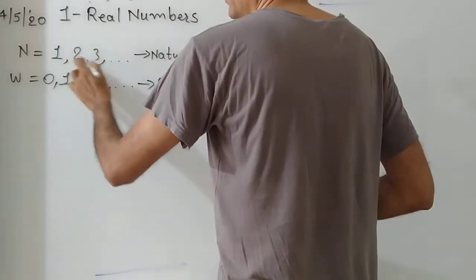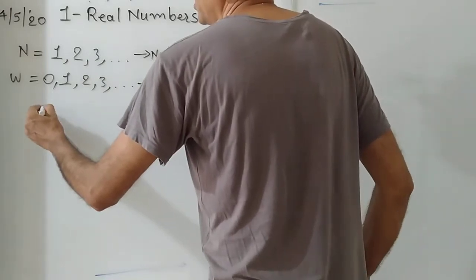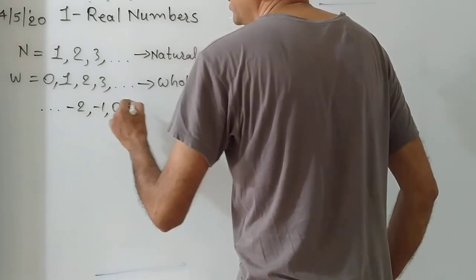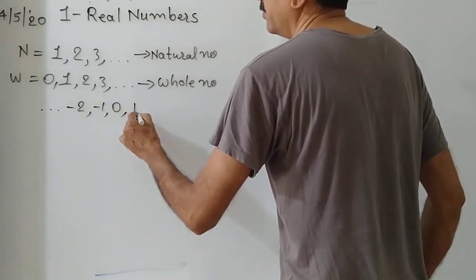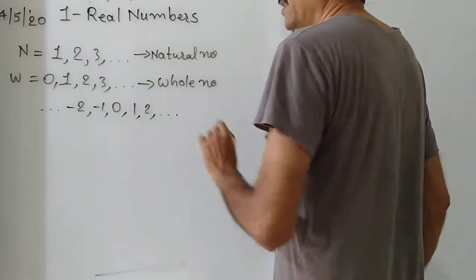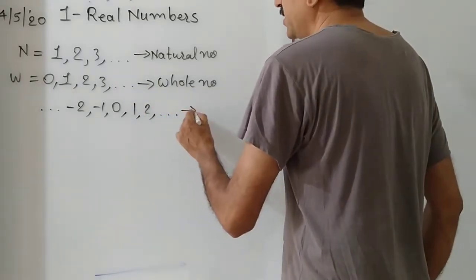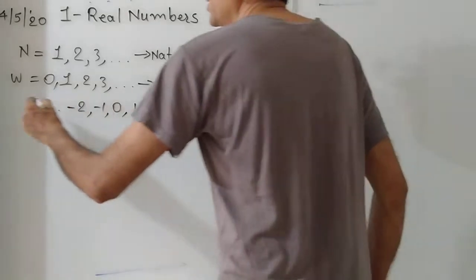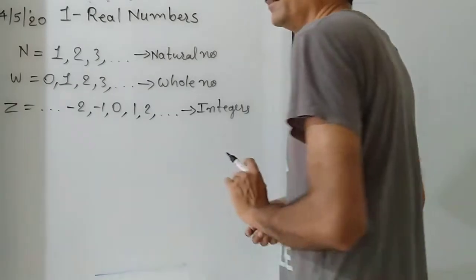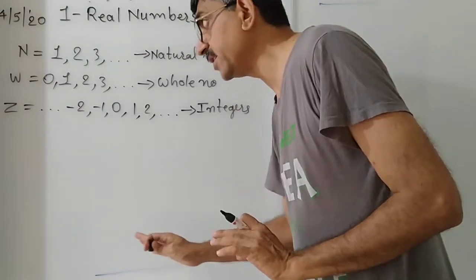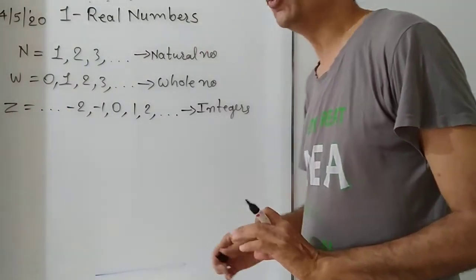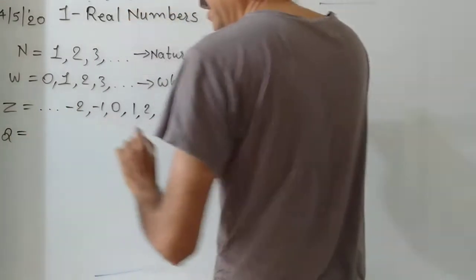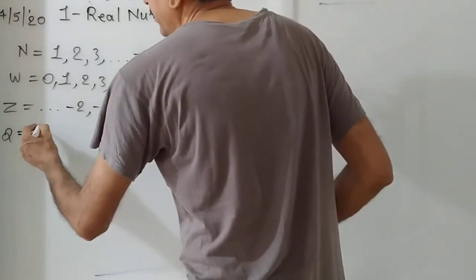If we consider negative natural numbers, ..., -2, -1, and include 0 and positive natural numbers, the series of numbers obtained is said to be integers, which is denoted by Z. You know the meaning of Z, which comes from Zahlen, to count. Then comes a new series, which is said to be the series of rational numbers.